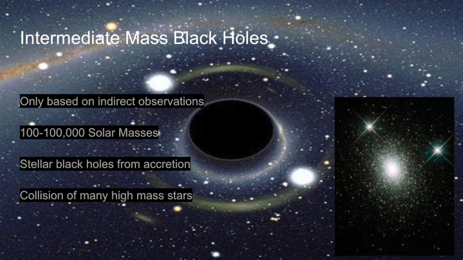We've never directly observed one of these, but we have a pretty good idea that they do in fact exist and what they are, based on our indirect observations. These are 100 to 100,000 solar masses, so significantly more than stellar black holes. And we think these form either from stellar black holes that gain a lot of mass from accretion, or a sort of runaway collision of many high-mass stars inside of a stellar cluster.